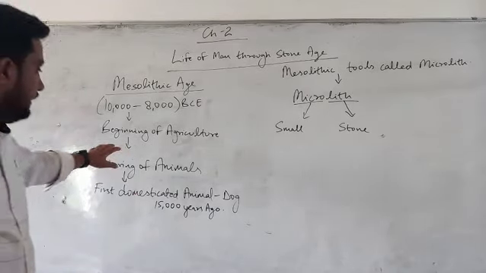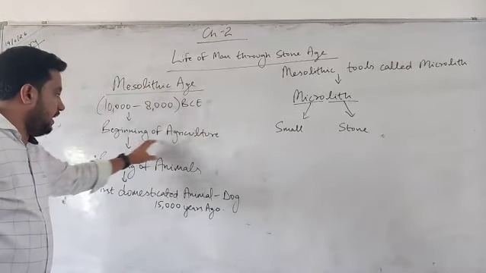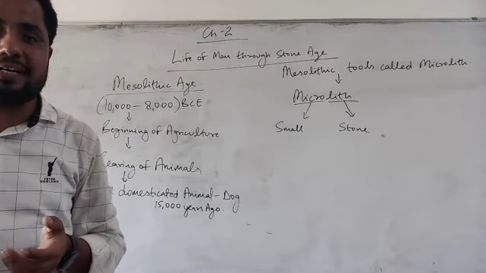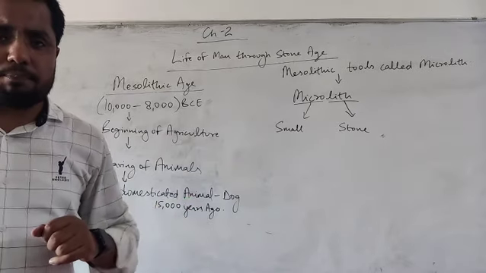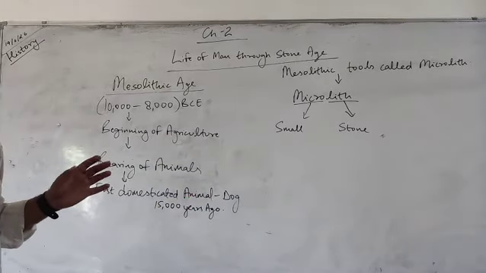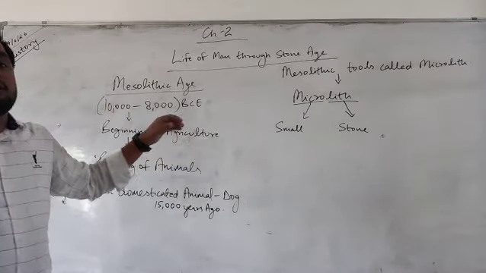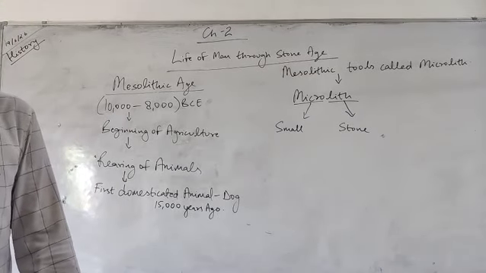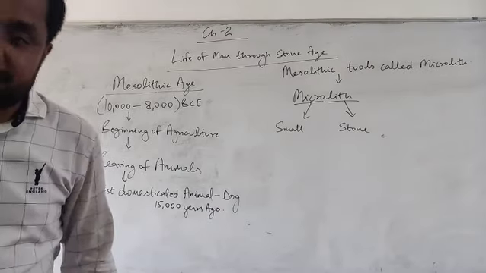But in the Middle Stone Age, the Mesolithic age, they started agriculture. They came to know about the art of agriculture and they started cultivation of certain crops. So first of all, the most important aspect of this age is the beginning of agriculture. People who didn't know about the art of agriculture in the Paleolithic age started doing agriculture in the Mesolithic age.